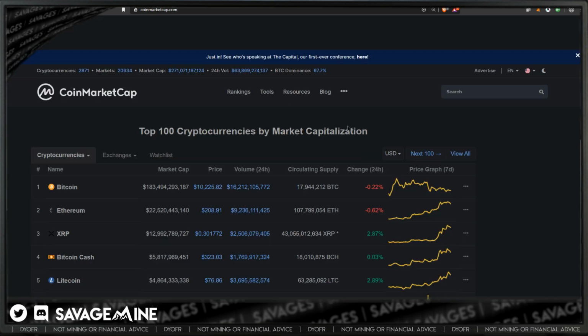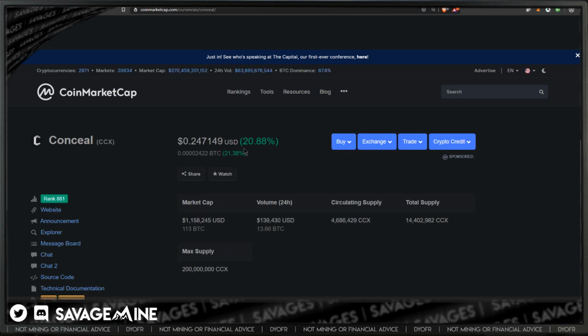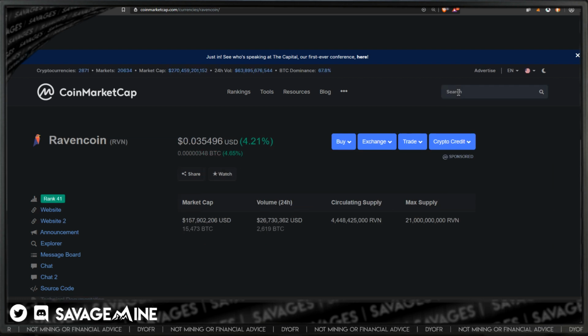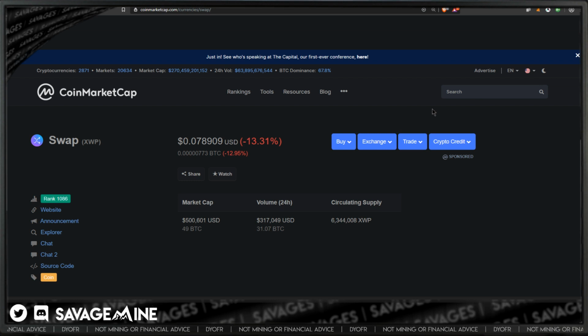All right, let's look at each one individually here real quick. So we'll go CCX. CCX is up 20% today, so that's a good sign. I like to see that. They were dipping down right below 20 cents, so they were down in the 19s and 18s. So I like to see that. Raven we already looked at, but we'll check it out again here. And then Swap. Swap is down 13%. Let me grab something to drink here.